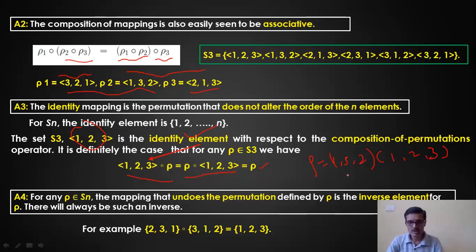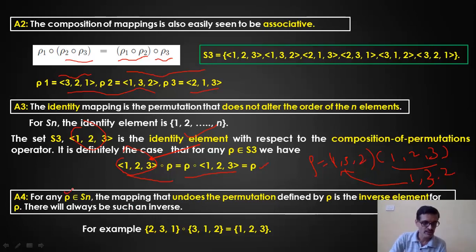What will I get? The meaning of this is the first element should be the first element itself, right? The third element is 3, that should be the second element. Now the second element should be the third element. So the third element is 3 here, and the second element should be the third element, that is 2. So what I'm getting is 1, 3, 2 only. I'm getting the row back, right? Whatever row I considered, I'm getting the same number over here. So I can say that this combination, 1, 2, 3, is the identity element in the case of the set of permutations.